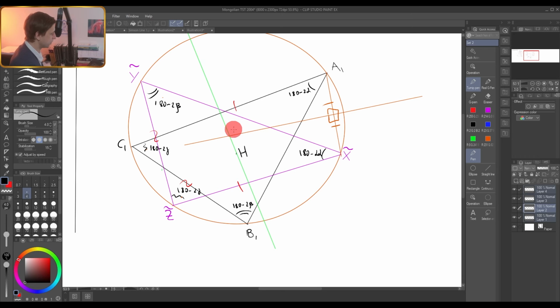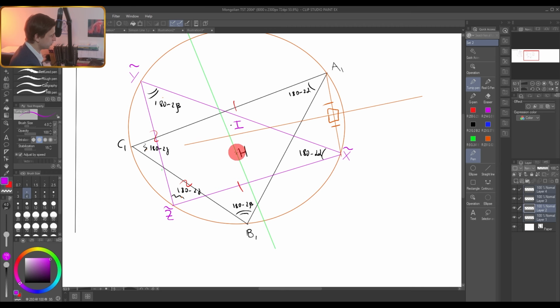So it will be probably somewhere here. Once again, I don't have a great picture, but the meaning is the same. If one triangle goes into another after symmetry, then the in-center goes into the in-center, right? The center of the circumscribed circle will go into the center of the circumscribed circle. So H will go into I after the symmetry with respect to this line.